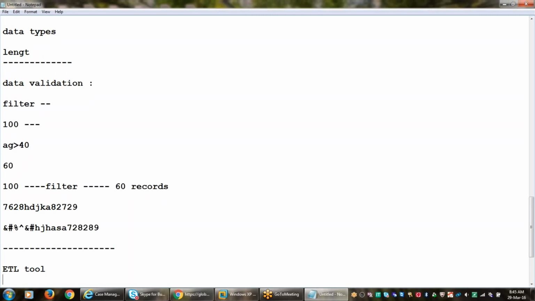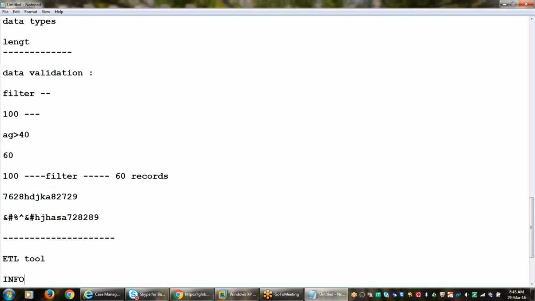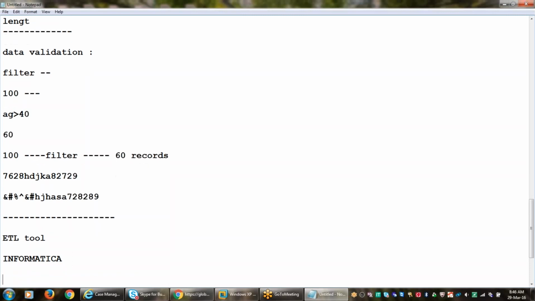But among all the ETL tools, Informatica is the most widely used. We can say that Informatica is a base for all the ETL tools. If you know how things are done in Informatica, it is very easy to understand any other ETL tool. In our upcoming classes, we will discuss ETL testing concepts with the Informatica tool.